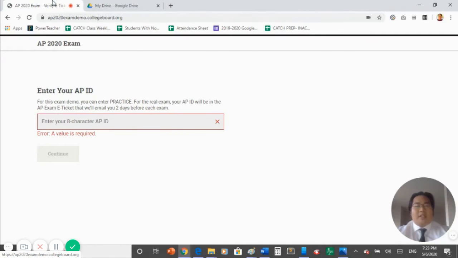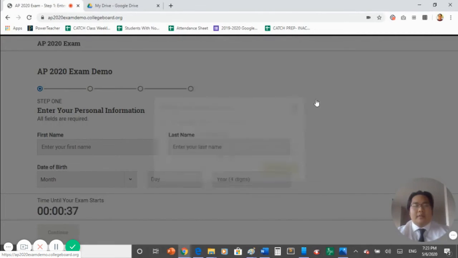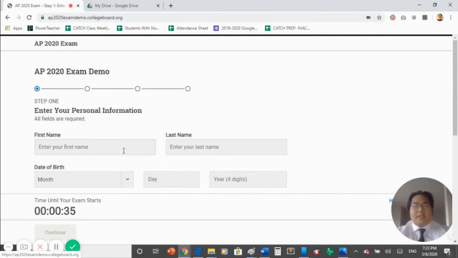Click on the link on your e-ticket so you can begin to enter the test. Enter the test with your AP ID account and fill out your personal information.